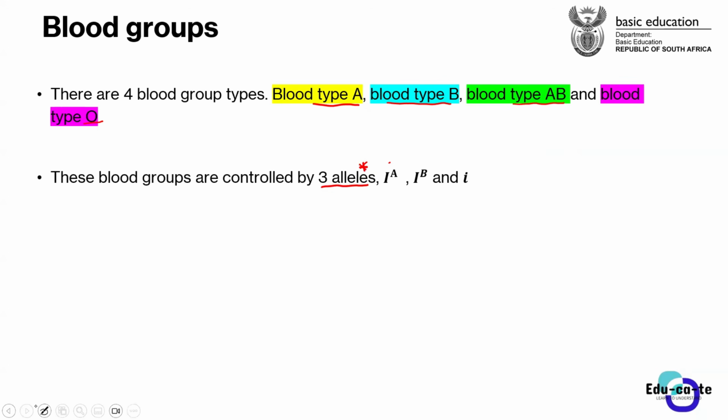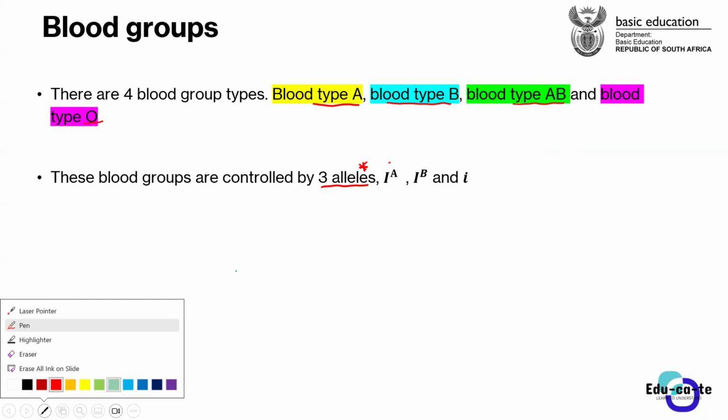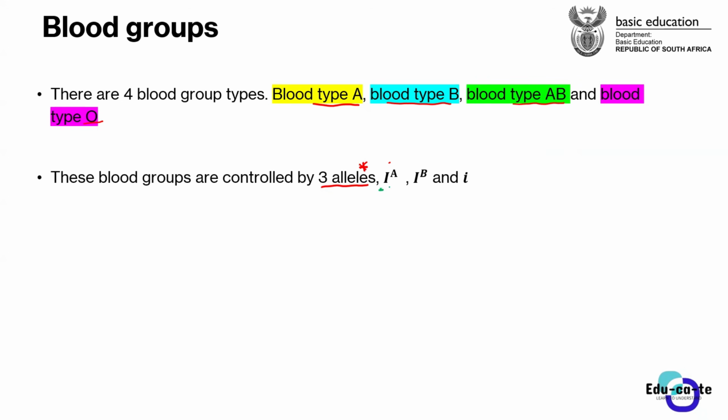The first allele that we have that is connected to blood types is IA. It is I with a capital letter A on top. This is the first blood type A allele that we have. This is the first allele that is controlling blood type. The other one that we have is I with B on top.